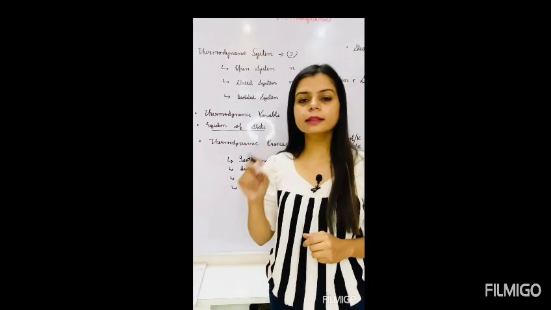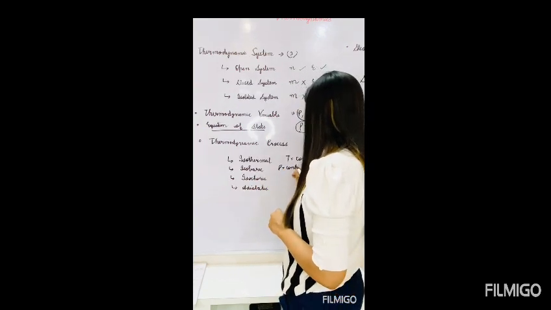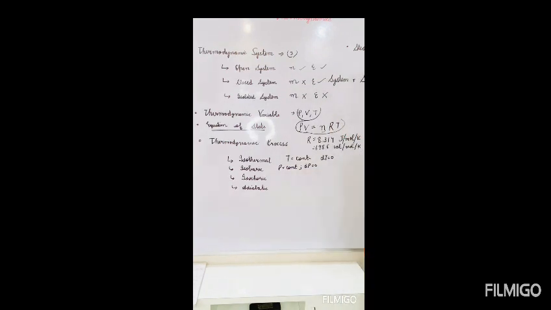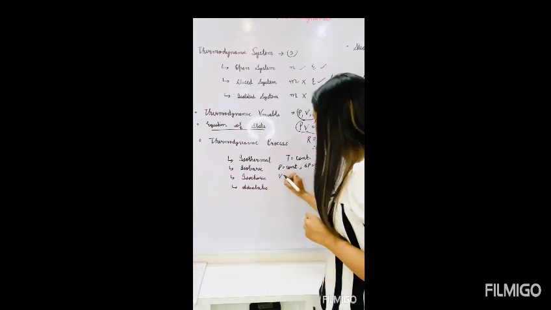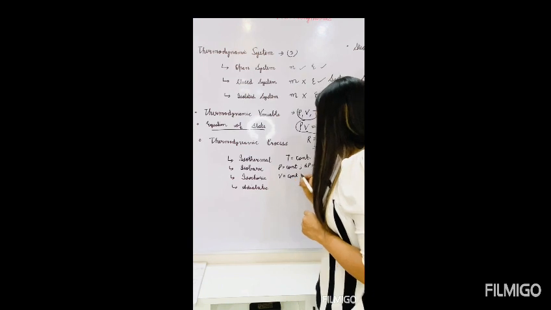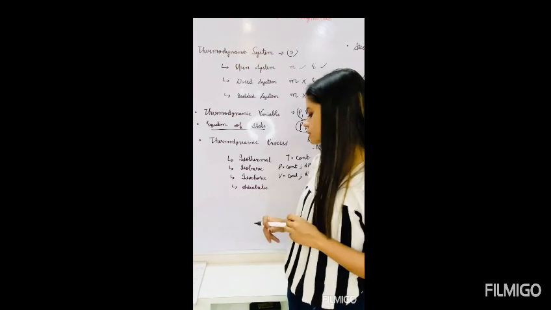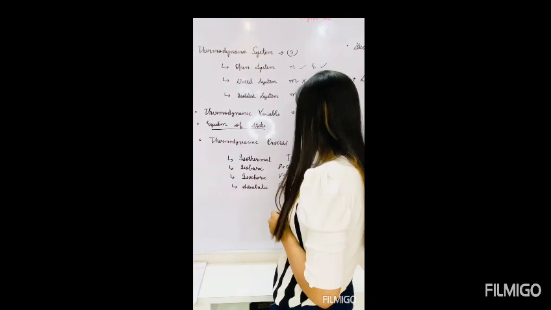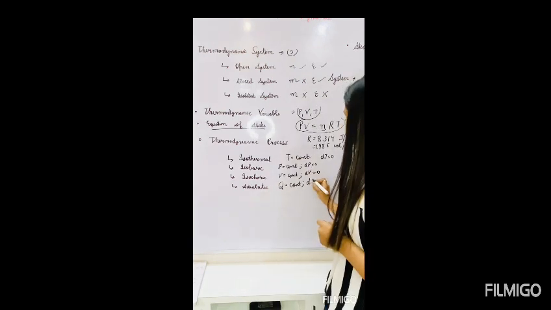Isobaric process. In this process, pressure remains constant and change in pressure is equal to 0. Next is isochoric. Isochoric process is the process in which volume will remain constant. So change in volume is always 0 in isochoric. Adiabatic process. Heat will always remain constant here. So change in heat will be 0.